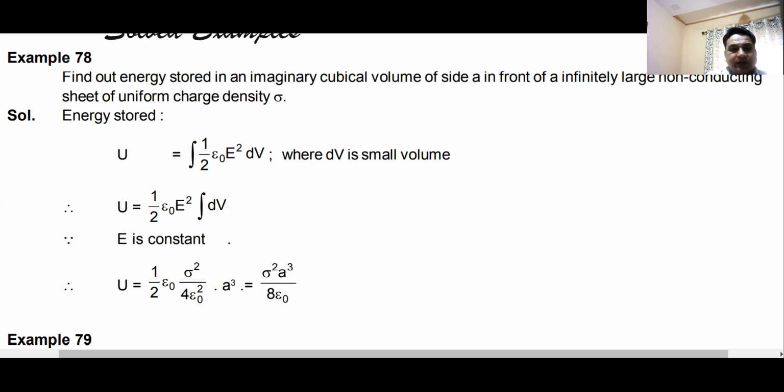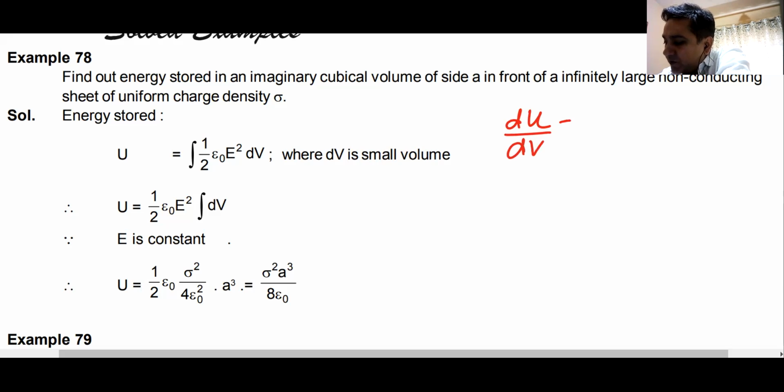That is the question that you are supposed to do. How will you do this? It's very simple. So I can write this like this: dU by dV is energy per unit volume.